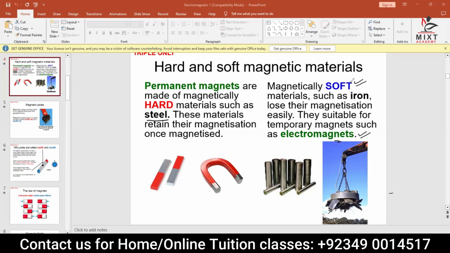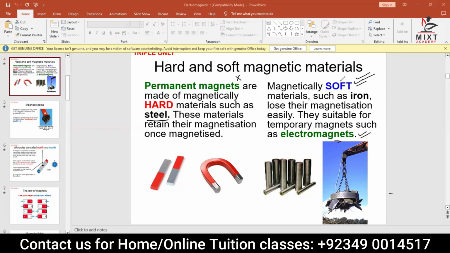And once the electricity is removed, it comes back to its original state. On the other side, if you use a permanent magnet, once the electricity passes through it, it will become a magnet and will not be demagnetized even if the electricity is removed. So that's the reason we don't use them in our devices.